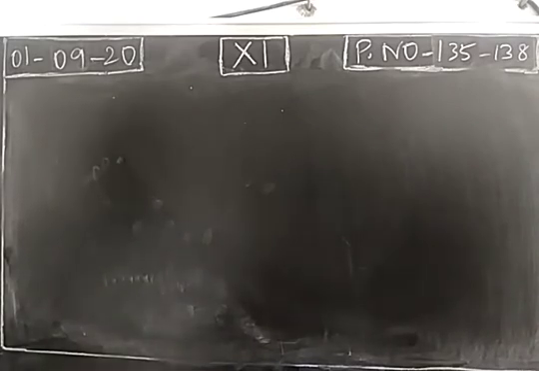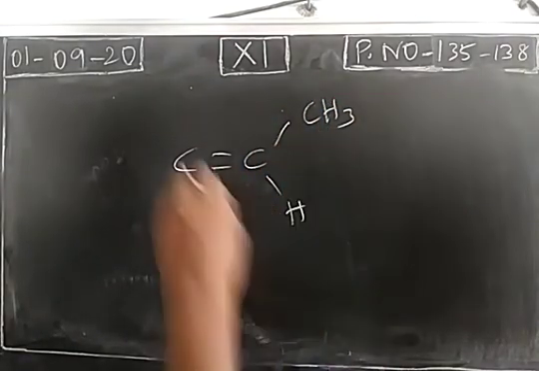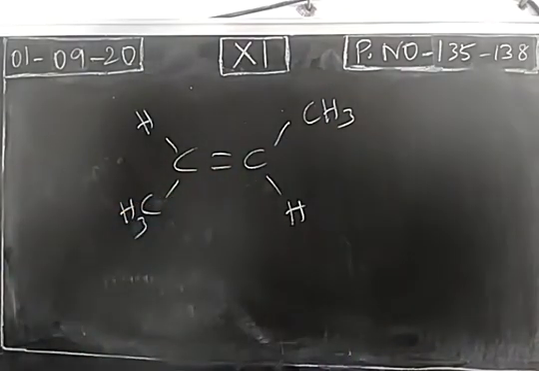Comparing cis isomer, trans isomer is more stable. So the question will be, why trans isomer is more stable than cis isomer? When we take trans isomer, the similar groups or atoms are lying on the opposite side. So this is a trans butene. The two bulky groups are in opposite direction, so the interaction will be less, or the repulsion between the bulky groups will be lesser. So this will have more stability. So overall energy will be reduced. So trans isomer is more stable.